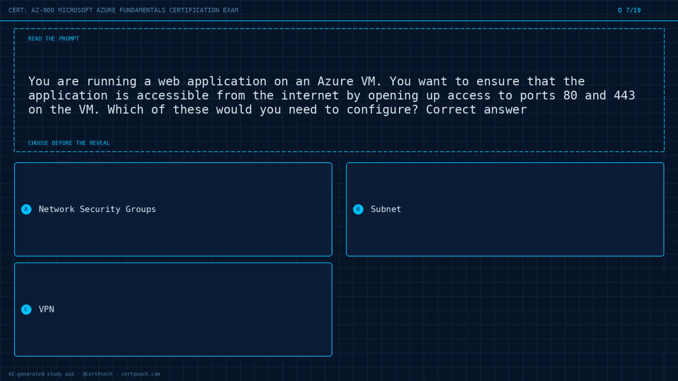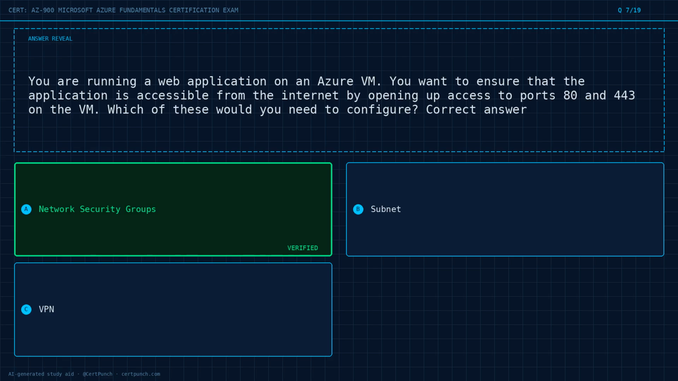Question 7 of 19. You are running a web application on an Azure VM. You want to ensure that the application is accessible from the internet by opening up access to ports 80 and 443 on the VM. Which of these would you need to configure? Correct answer. Option A, network security groups. Option B, subnet. Option C, VPN. Choose the best answer before the reveal. Commit to it now.